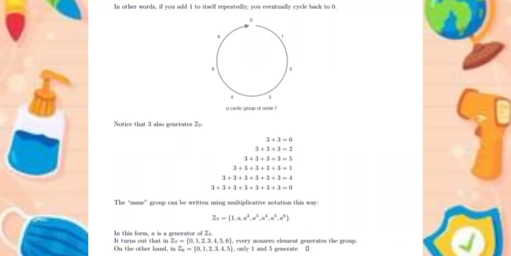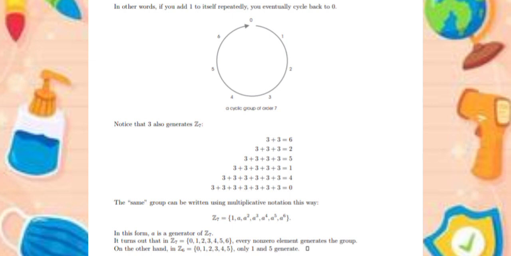In other words, if you add 1 to itself repeatedly, you eventually cycle back to 0. So it is a cyclic group of order 7. Notice that 3 also generates Z7. 3 plus 3 is equal to 6. 3 plus 3 plus 3 is equal to 2. Adding four 3s gives 5, five 3s gives 1, six 3s gives 4, and seven 3s gives 0.